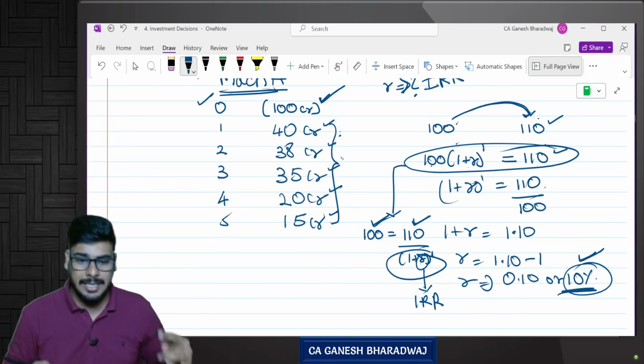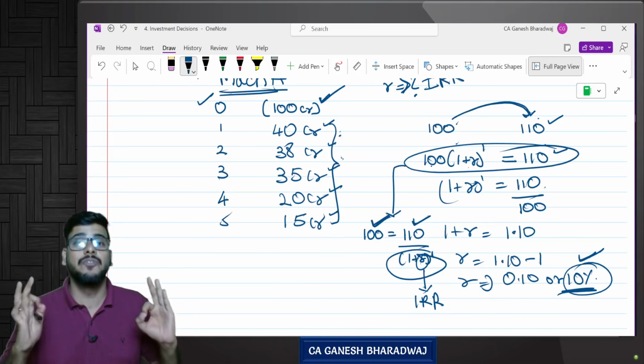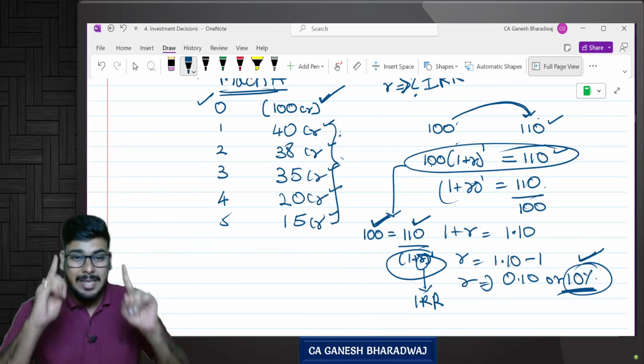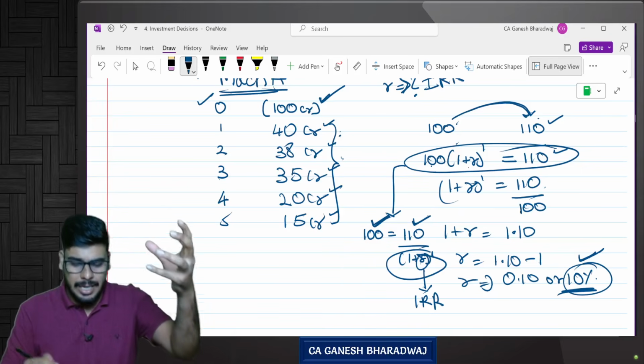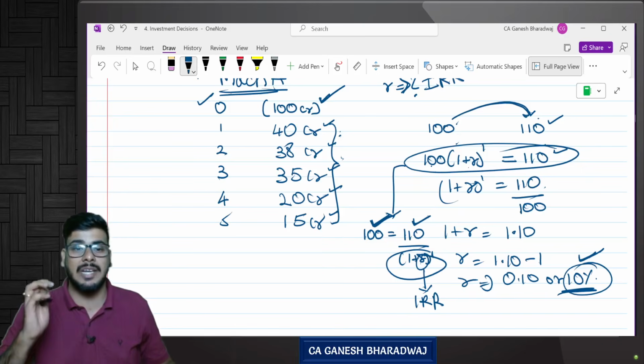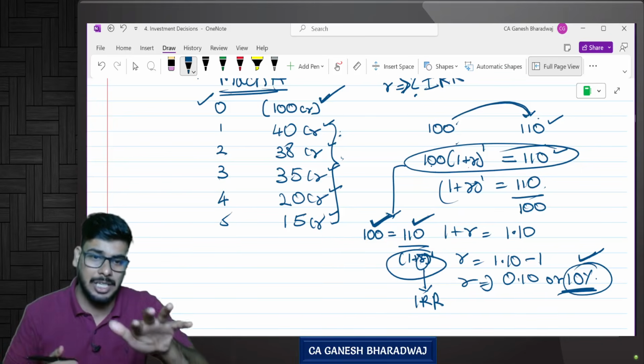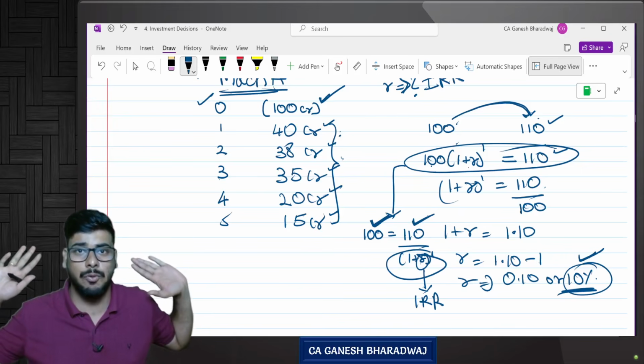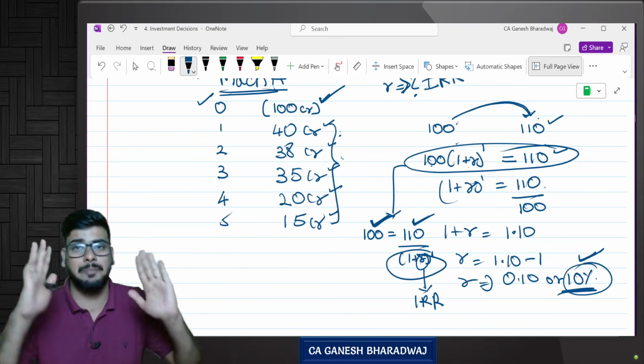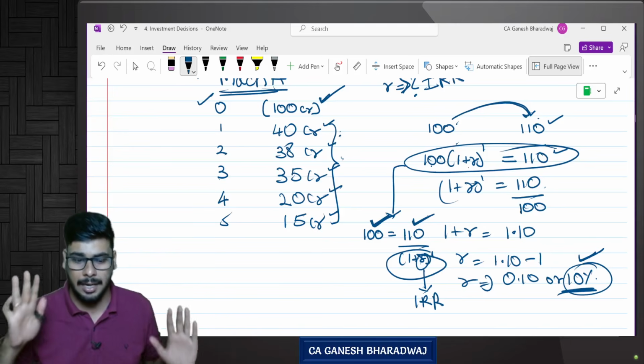Or in other words, can we say the net rate of return that I get is nothing but the rate that exactly equates my present value of cash inflow with my present value of cash outflow, which is called as IRR, correct or not?